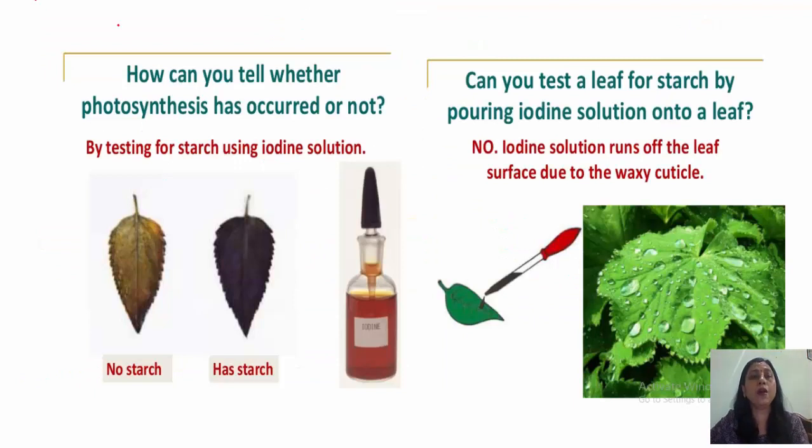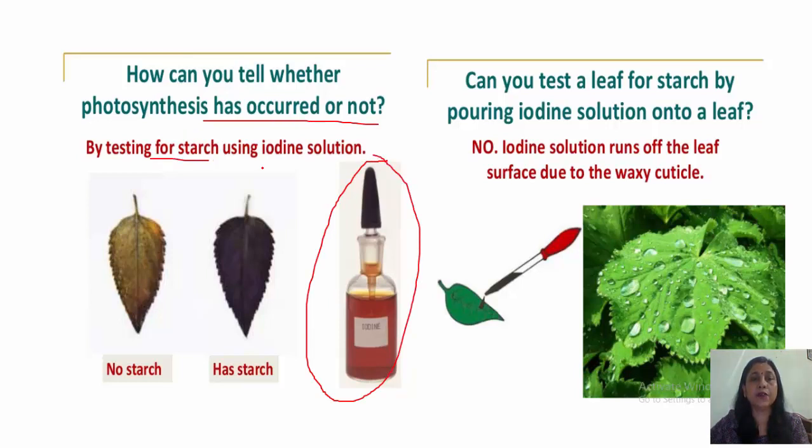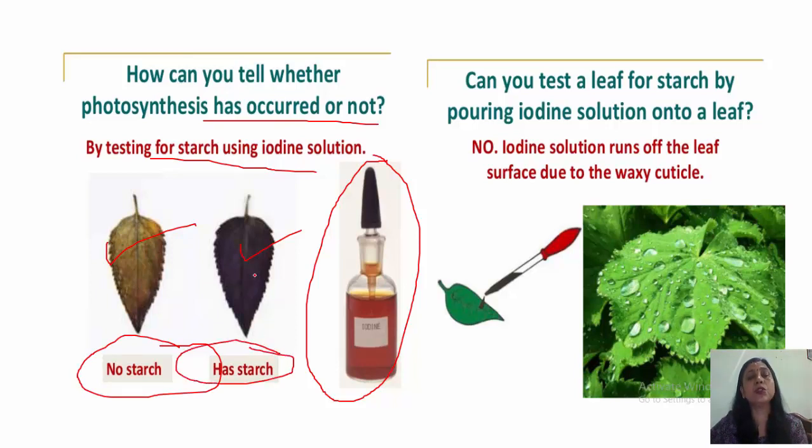Okay. Now, how can we tell whether photosynthesis has occurred or not? By doing the iodine test, testing for starch using iodine. तो iodine जो है वो starch में blue black color देती है. अगर आप इन दो leaves को देखें तो this is yellow and this is blue, dark blue or blue black color. तो if the leaf remains yellow, that means it has no starch. But if it turns blue black, then it has starch. This shows the presence of starch, and presence of starch shows that photosynthesis has taken place.